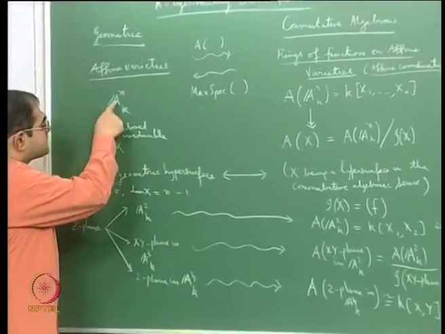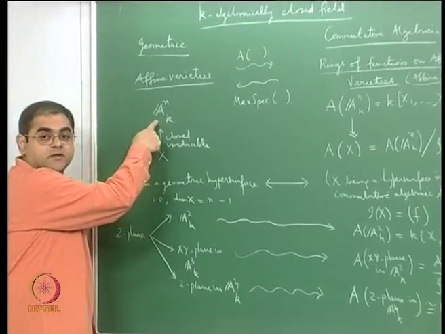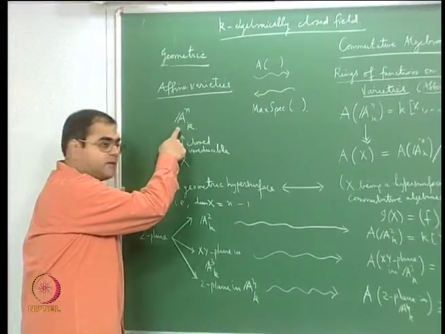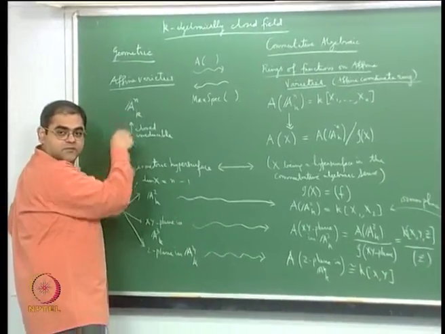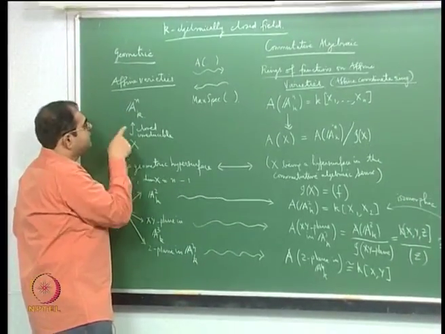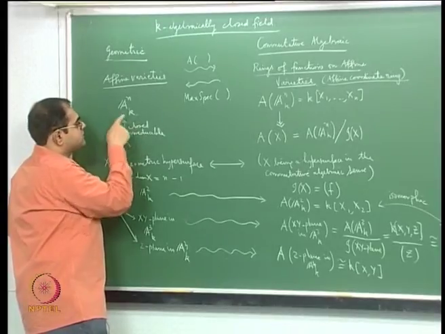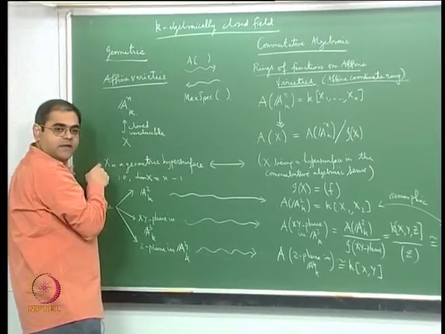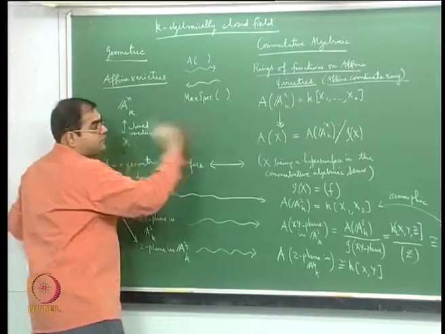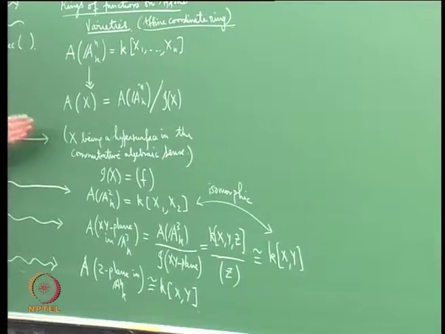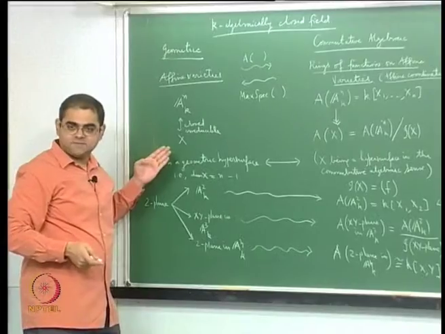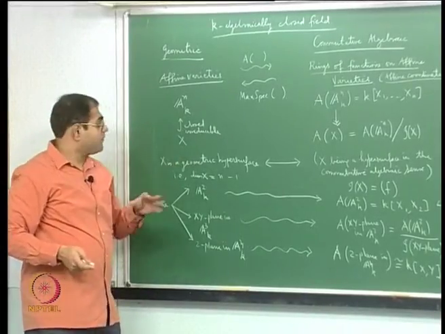Something being an irreducible closed subset of another thing is called a closed immersion. Some affine variety being thought of as a closed irreducible subset of some other affine variety, this closed immersion reflects on this side as a quotient. So quotients here correspond to closed immersions. It doesn't stop there.